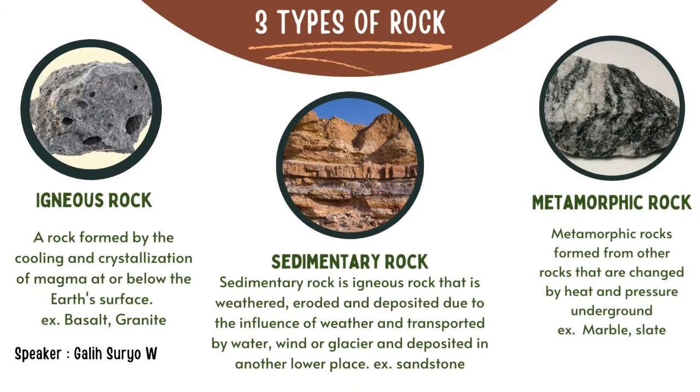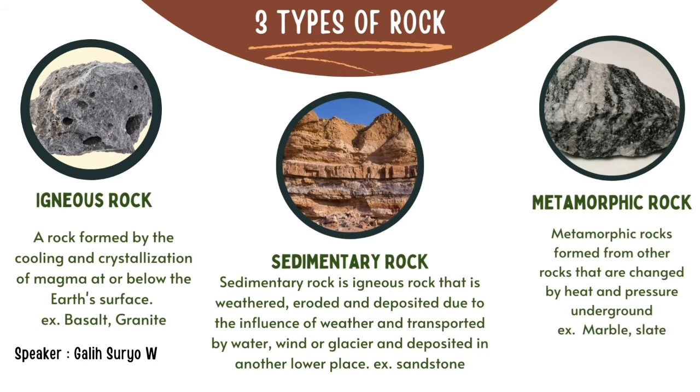In the rock cycle, there are three types of rock. First type is igneous rock, a rock formed by the cooling and crystallization of magma at or below the Earth's surface. Example, basalt and granite.